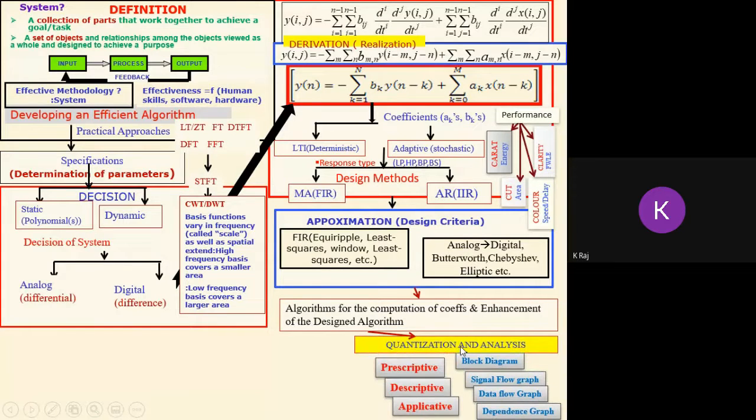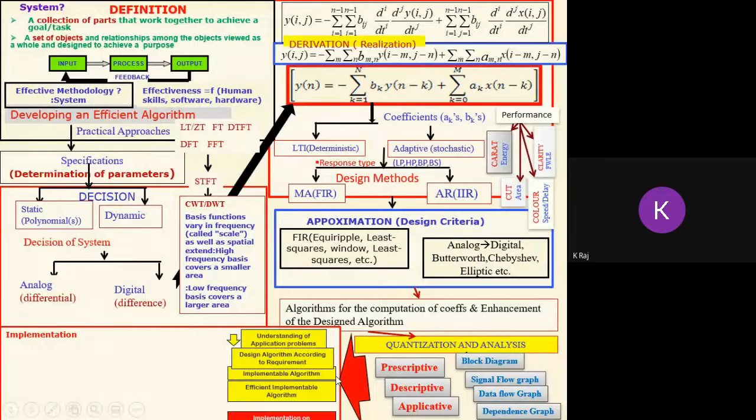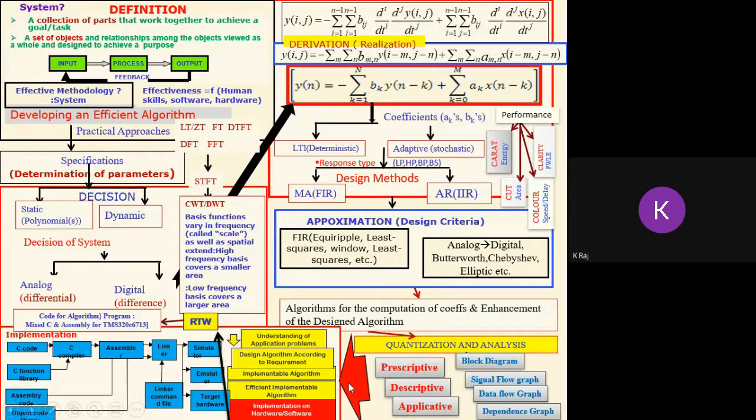Then we will utilize any type of language, prescriptive, descriptive, or applicative language, or any type of graphical representation: block diagram, signal flow graph, data flow graph, or dependence graph. These are not specific methods. We are just describing some approaches to design the filter or system here. So the algorithms which we have selected or designed will now be downloaded on a given target, and this is the complete representation of the design and implementation of a system or algorithm.